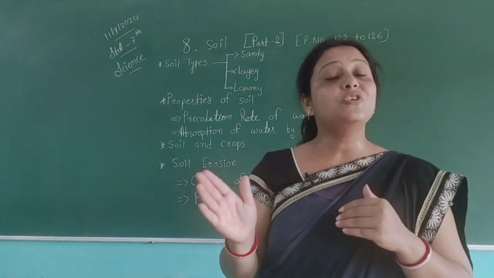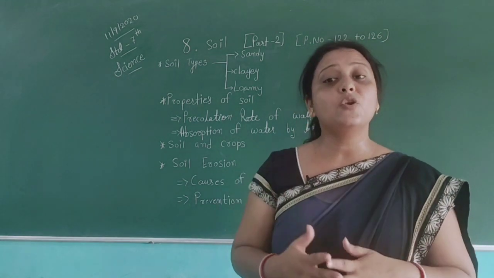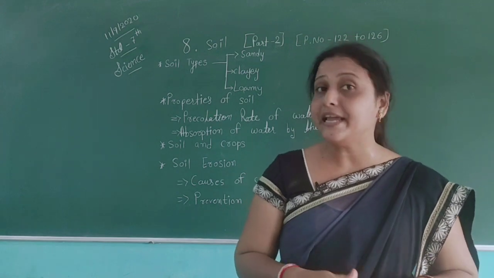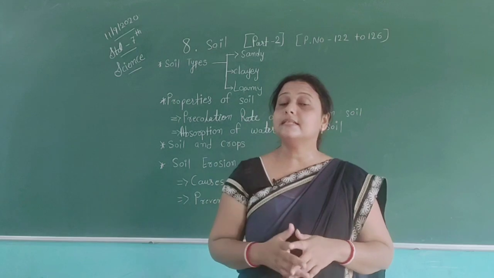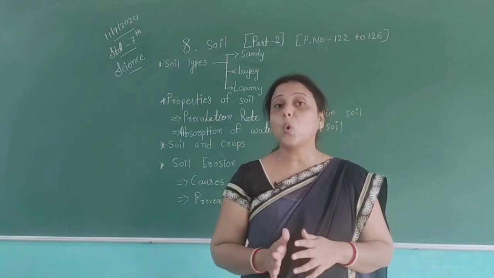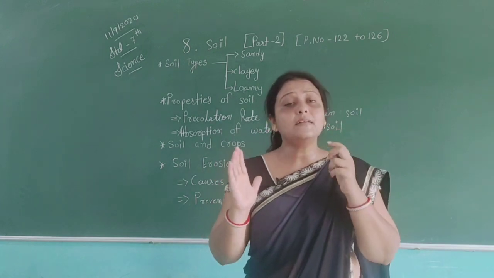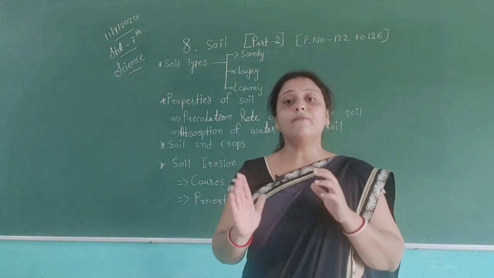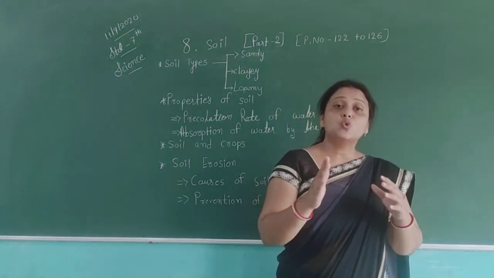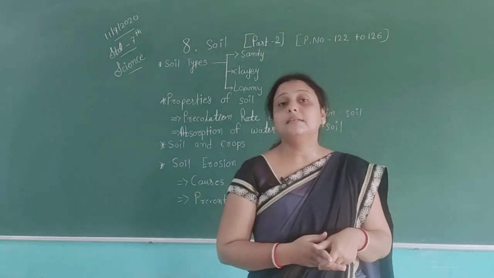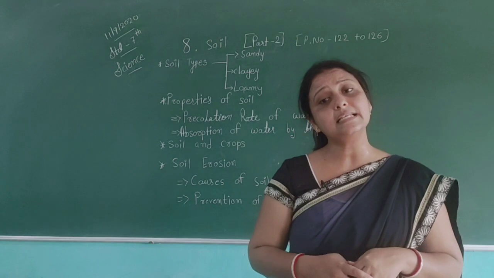The color of the soil is different. We do not have black soil here, so we cannot grow cotton and sugarcane easily here. But in areas with black soil they can easily grow cotton and sugarcane, because black soil contains dead organic matter and water. It is very suitable for cotton and sugarcane.